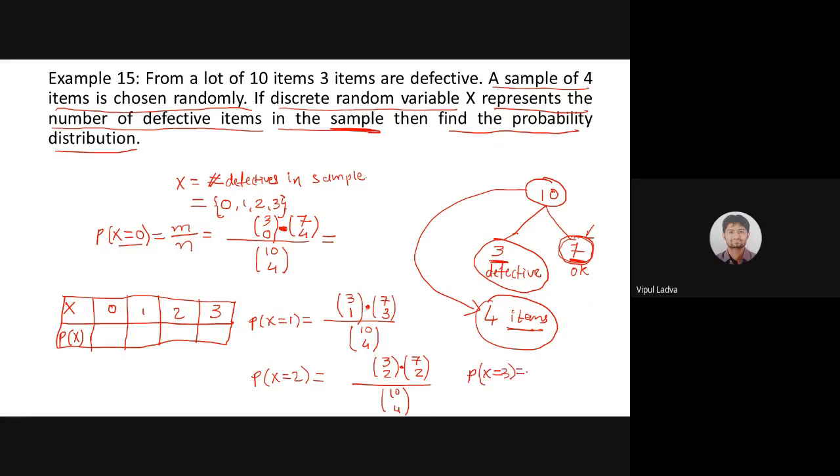Dhruvi, unmute yourself and give me the probability that x equals 3. What will be the denominator? Denominator same, 10C4. Yes. Tell me the numerator quickly. 3C3, perfect. 3C3 into 7C1. 7C1. Perfect.